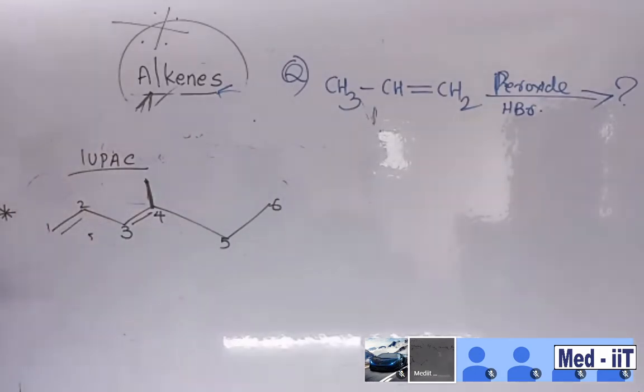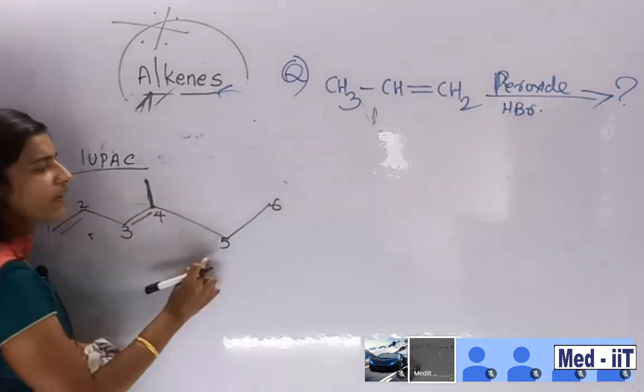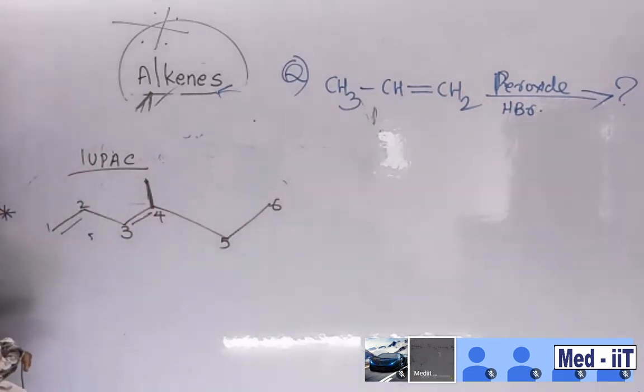So what about the naming? Then tell me 1, 2, 3, 4, 5, 6. Is this hex? Okay, so the root name is hex. Then how will you name this one? Ma'am: 4 methyl 1, 3 hexadiene.